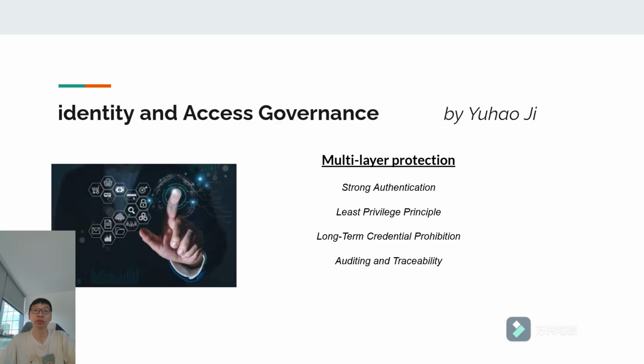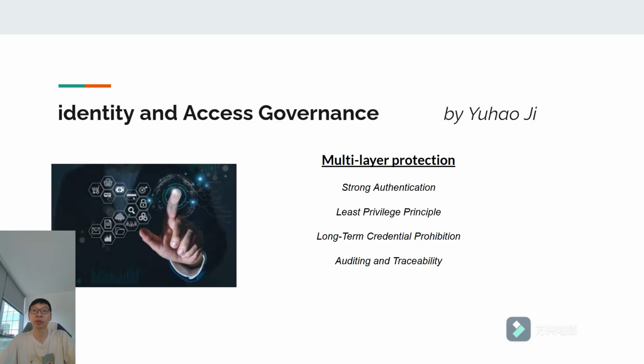Third is long-term credential protection. Policy protects against the credential of long-term access keys. Everyone knows that we shouldn't have a long-term access key, but people will be lazy.